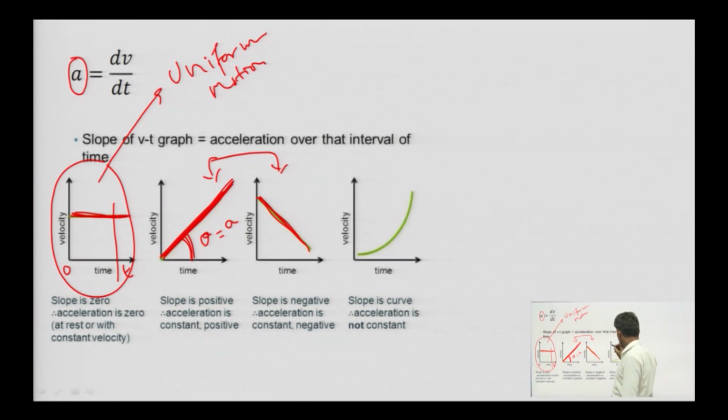Okay. In this graph, the variation of velocity and time is a curve, that is why acceleration is varying, acceleration is also varying.